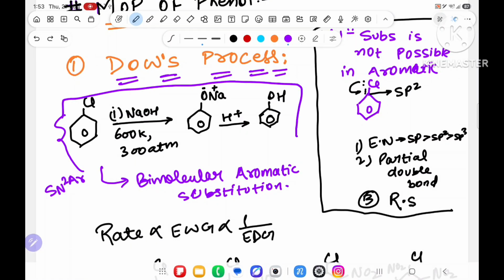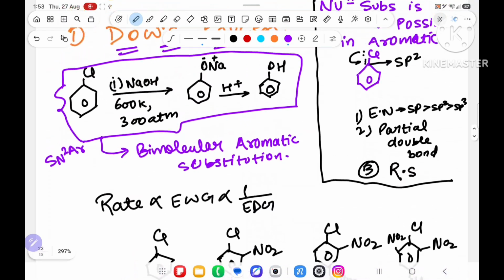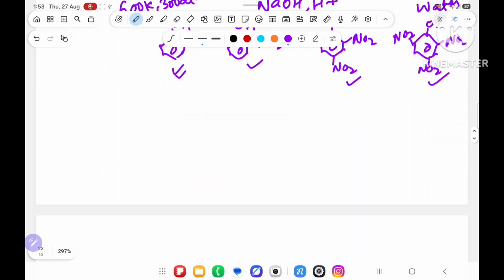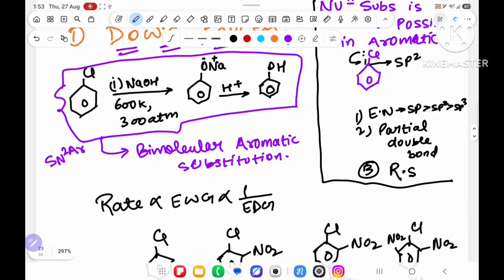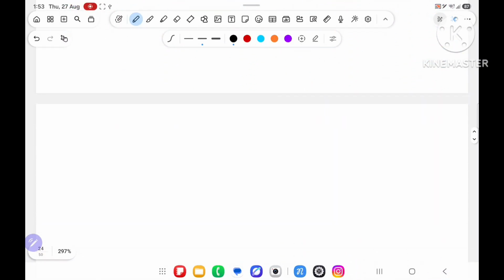So this is the first method to prepare phenol, and the name of the process is Dow's process, and it is known as bimolecular aromatic substitution. Their rate depends upon electron withdrawing group and is inversely proportional to electron donating group. So this is the first method to prepare phenol. Now, the second method to prepare phenol.